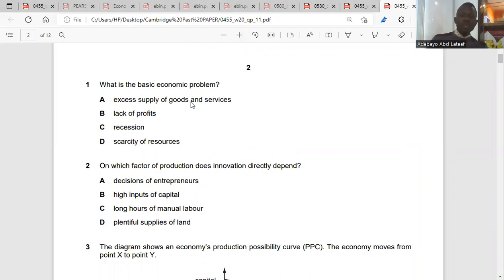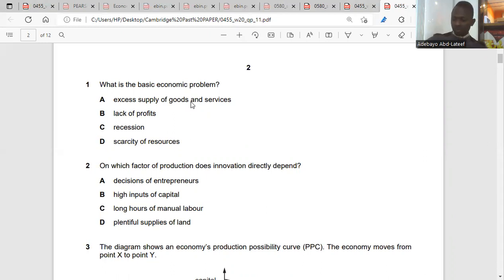So, what's the basic economic problem? Do you think it is excess supply of goods and services, lack of profit, recession, scarcity of resources? So the first point means that the export is more than the import of goods and services. So the basic economic problem is scarcity. We talked about that before. The basic economic problem is scarcity, D, lack of resources. Yeah, that's the problem of the economy.